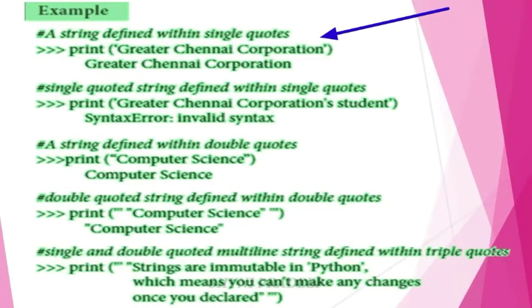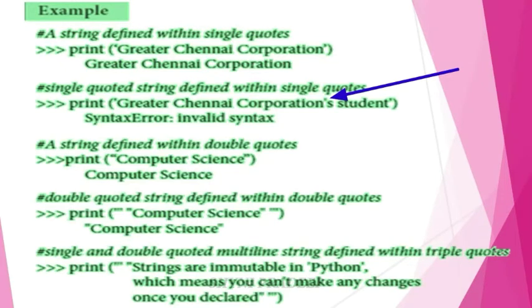First let us see print Greater Chennai Corporation. It is given within single quotes, so you will get the output Greater Chennai Corporation. See the next example. Print Greater Chennai Corporation's Student. This sentence is also given within single quotes, but see the word Corporation's, one more single quote is there. When you print this statement, you will get a syntax error, because in a single quoted string, you cannot add any other single quotes within it.